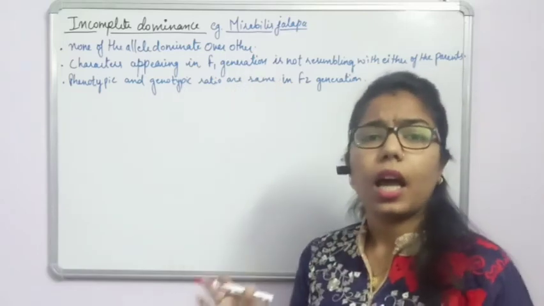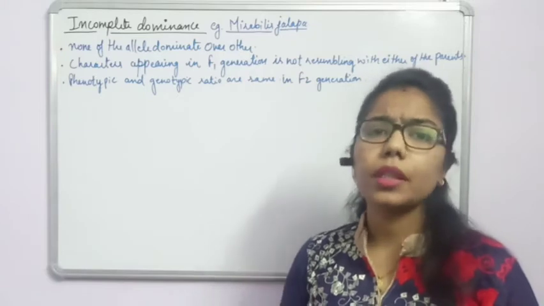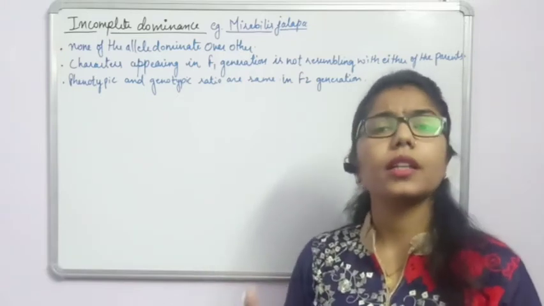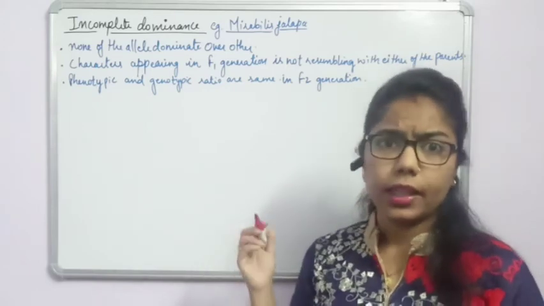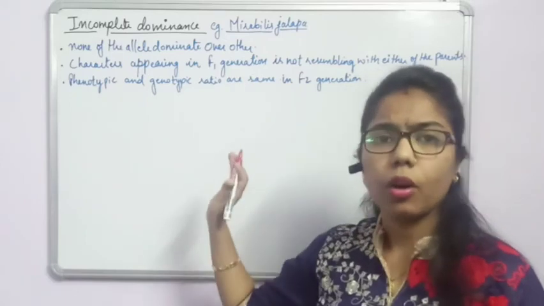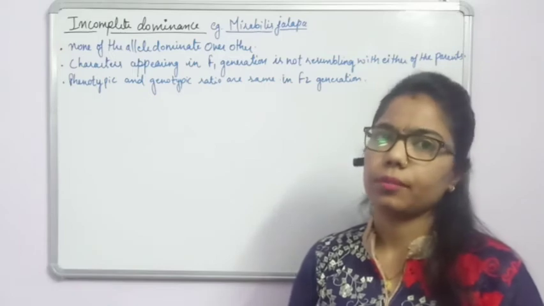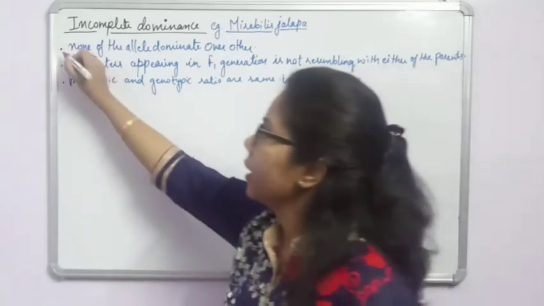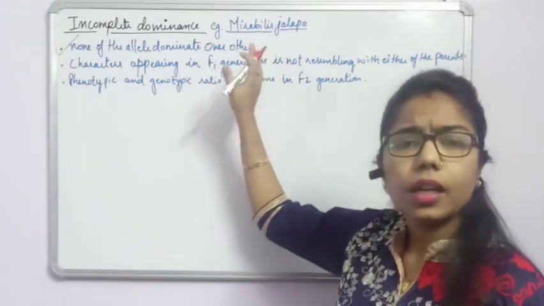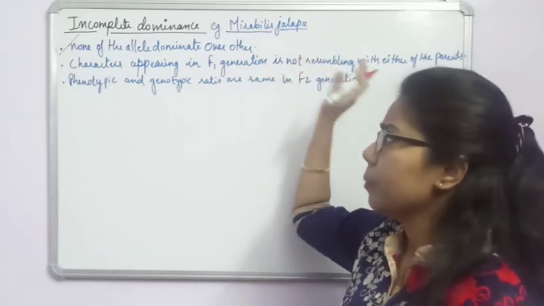Instead there will be formation of an intermediate offspring, which takes characters from both the parents, but is not exactly like the parents in the F1 generation. That's why I have written here: none of the alleles dominates over the other. No one is going to dominate the other.